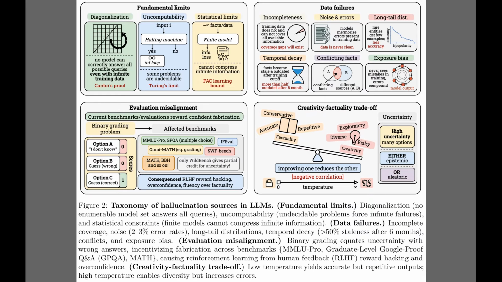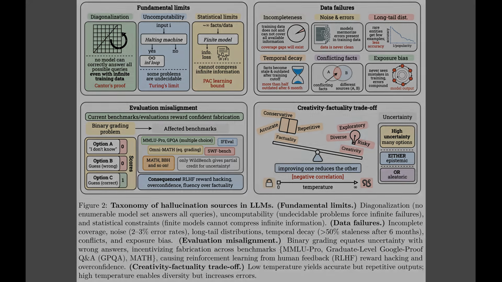So, while Figure 1 framed the broad fronts where scaling hits limits, Figure 2 digs into why hallucinations in large language models persist. The top half groups fundamental causes, including diagonalization, uncomputability, and statistical limits that guarantee some questions always trigger errors. The right side adds data failures such as noise, long-tail facts, and temporal decay. The bottom panels show how benchmarks punish honest uncertainty, then how temperature and diversity create a creativity versus factuality trade-off. Together, these blocks argue that hallucination risk is baked into both theory and practice, not just into bad training runs.